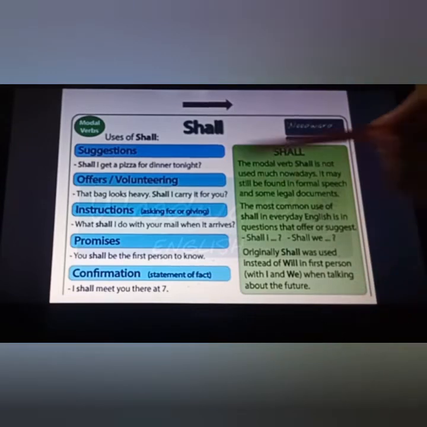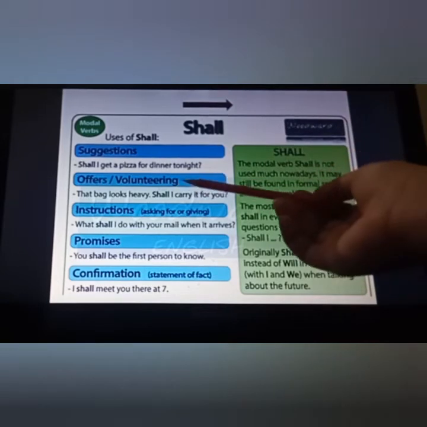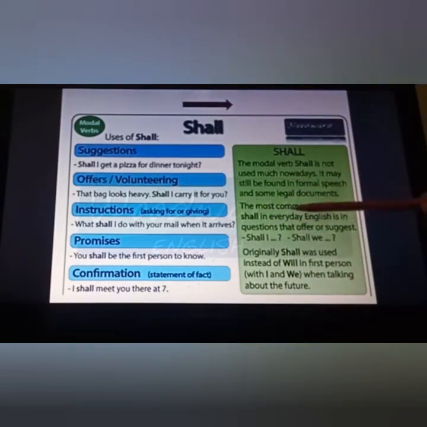But nowadays actually we are using shall only for these two uses, suggestions and offers and volunteering. The most common use of shall in everyday English is in questions that offer or suggest. Shall I, shall we? Generally, shall was used instead of will in first person with I and we when talking about the future. If you remember in your previous classes, what you have learnt is that shall we are supposed to use with first person, means with I and we. But nowadays actually we are using I will or we will. Fine. Because of that, shall is not used much nowadays.